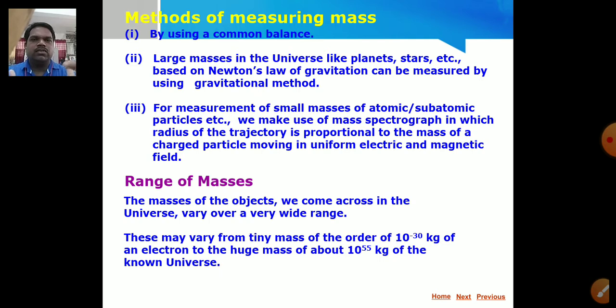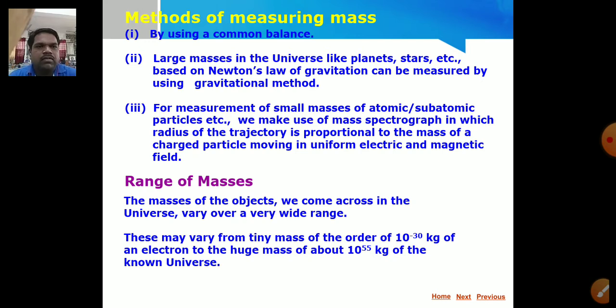and number two, the force of attraction between two celestial bodies is inversely proportional to the square of the distance between them. When we combine these two relations, we get F is directly proportional to m1 m2 upon r square. When we remove the proportionality sign, we get a constant capital G, that is called the gravitational constant. So F is equal to G m1 m2 upon r square. This is the expression of force of attraction in Newton's law of gravitation.